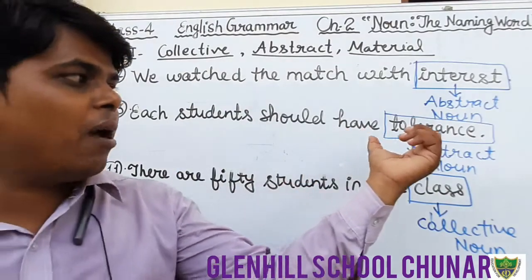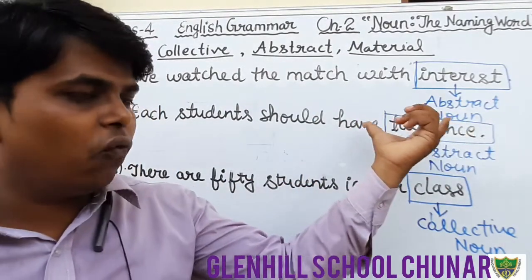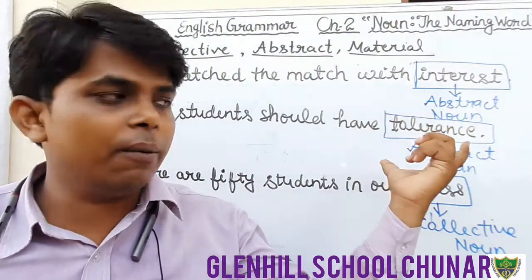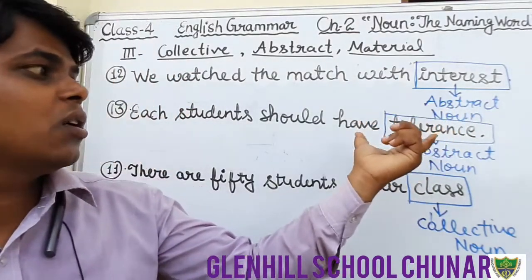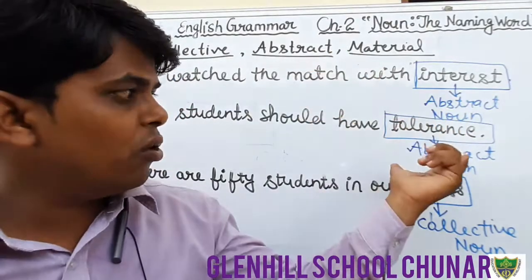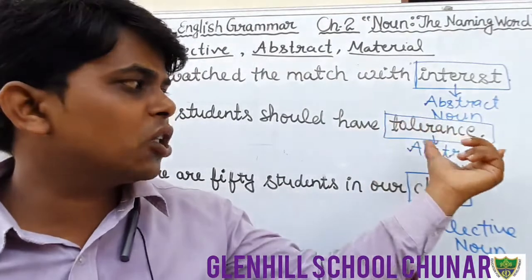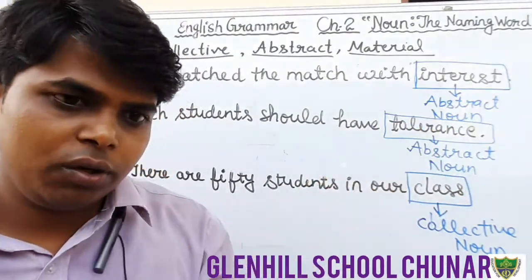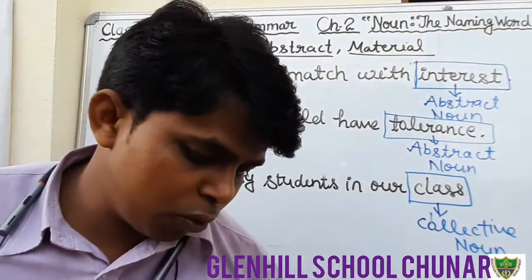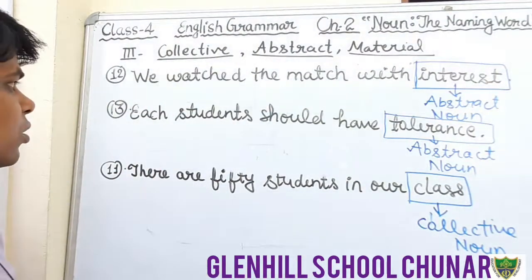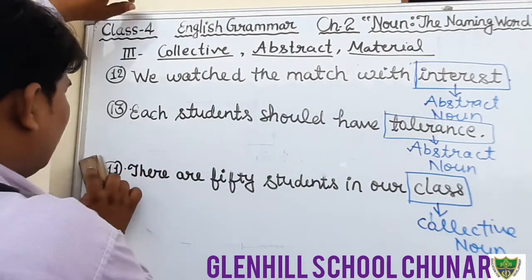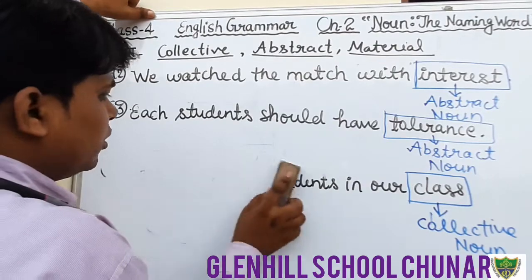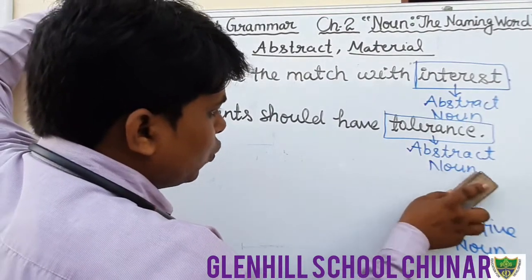Each student should have tolerance. In this sentence, you have to circle the word tolerance because this is an abstract noun, and in front of the sentence you will write the abstract noun in the space given in your book. Okay students? So in this way, up to 13 we have completed. Now come to question number 14.